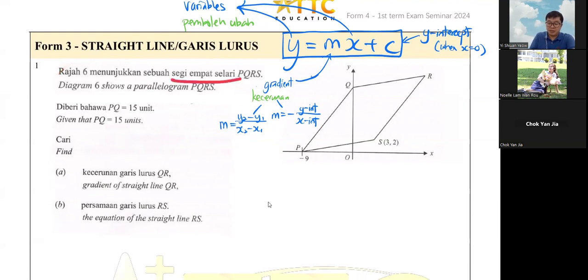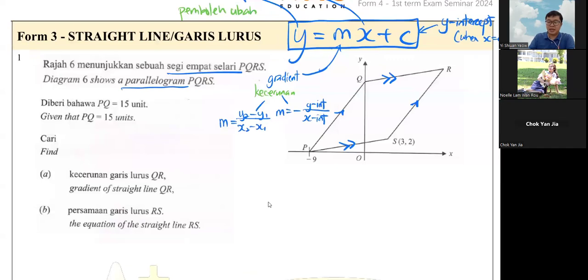Segi empat selari. So we have parallelogram PQRS. Parallelogram means, for example here, it will be the same direction, and here will be the same direction. So this is called parallelogram. Parallelogram means they are slanting the same way. They are slanting the same way means their M are the same. That is the main trick. When they say parallelogram, when they say they are parallel, that is their M, that is their gradient.